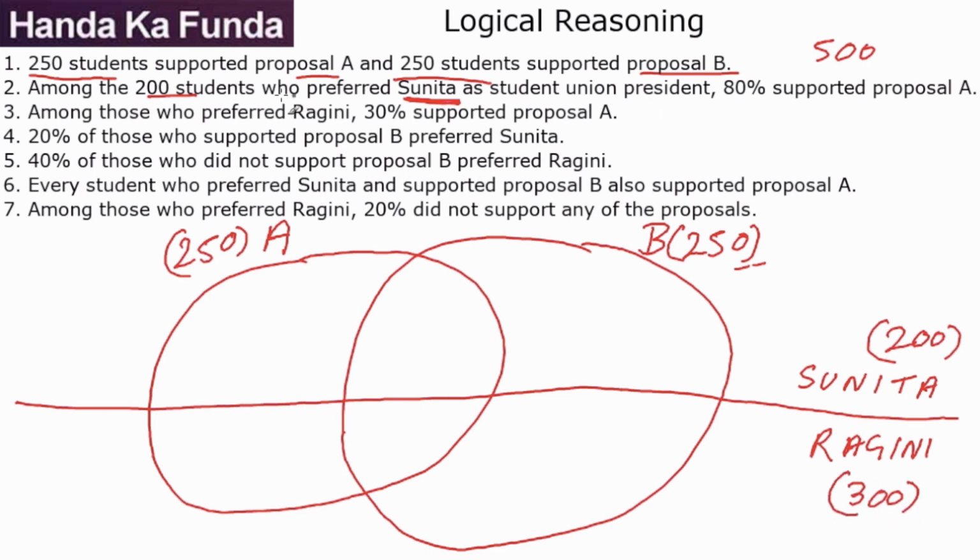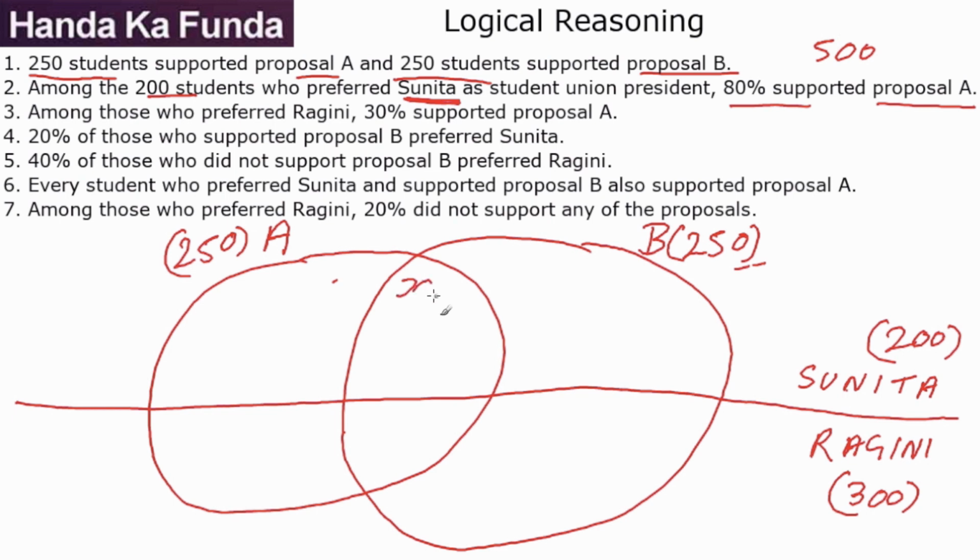Now we are given that among the 200 who prefer Sunita as the president, 80% supported proposal A, which means that these two parts combined are 80% of 200, which is 160.